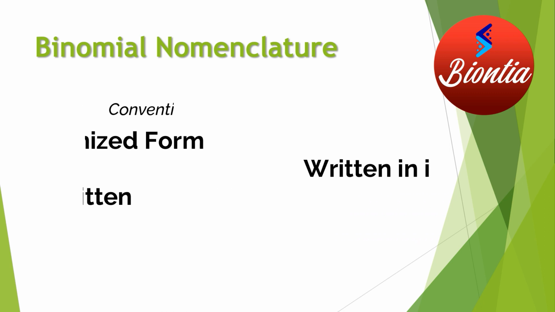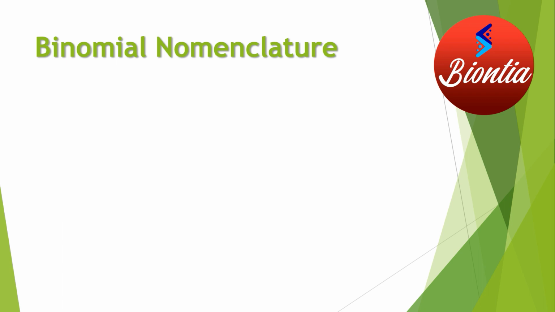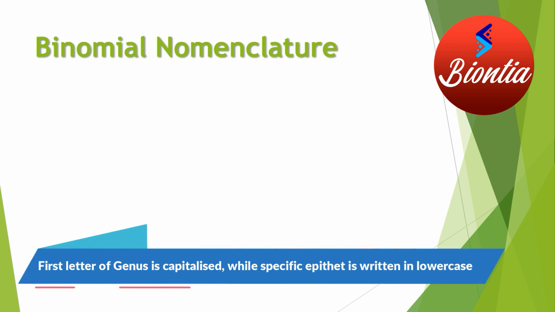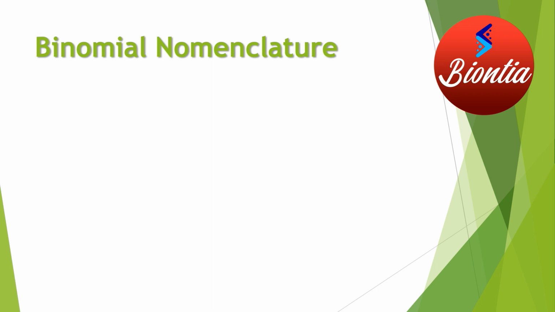One more convention is that when you write the binomial nomenclature, the first word is the genus, and the first letter of the genus should be capitalized, whereas the next part is the specific epithet, which should be written in lowercase, in small letters. Additionally, the author name should be written in shorthand form after the specific epithet.